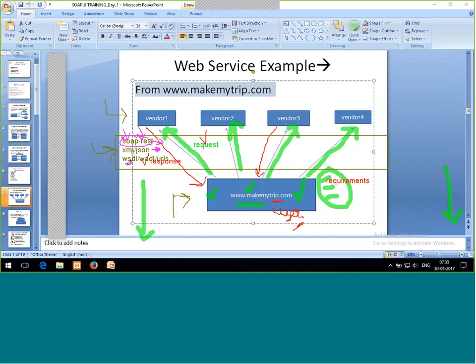And WSDL and WADL is something with the help of which we will get to know if it is SOAP or if it is REST. Understand? So in between the request and response, all these things are working. This is all about how we can relate, how we can work.